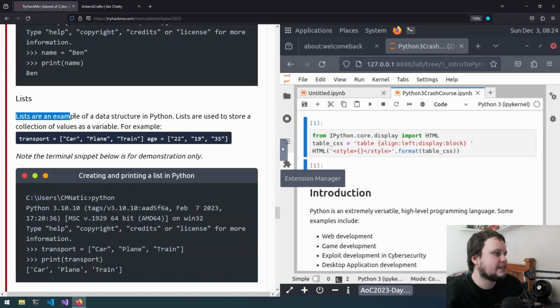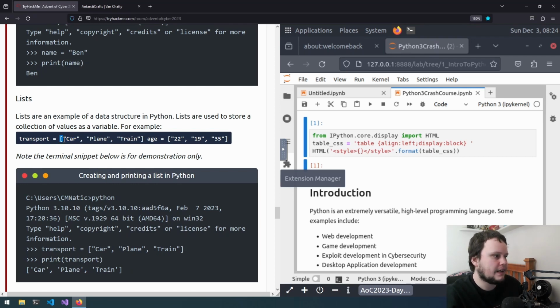Lists. Lists are an example of a data structure in Python. Lists are used to store a collection of values as a variable. For example, transport is a list containing the values car, plane, and train, and you know it's a list because these square brackets are used, and then each value is separated with a comma.